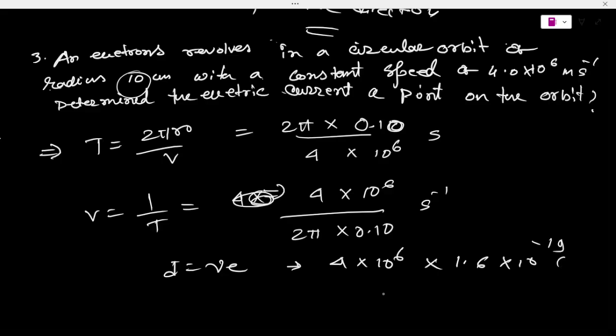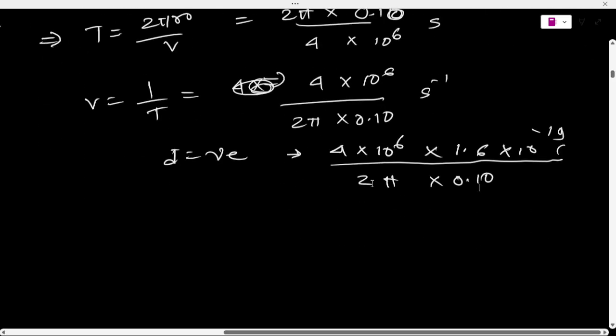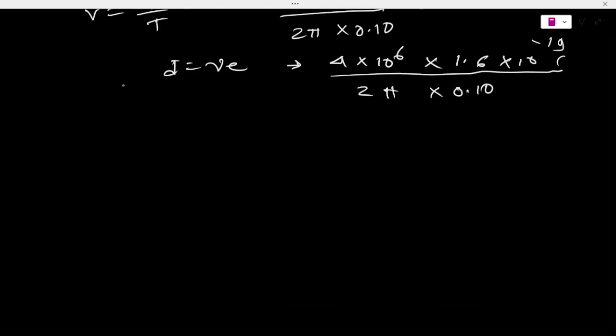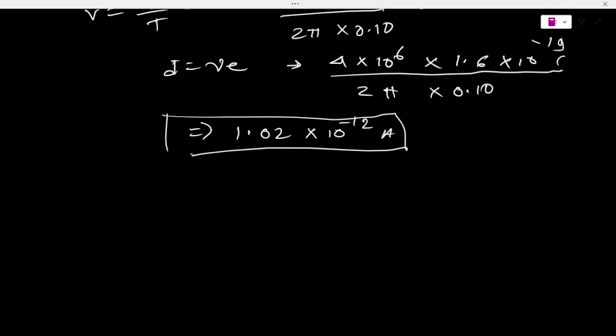Divided by 2 pi into 0.10. So what will the answer come out to be? The answer will be 1.02 into 10 to the power minus 12 ampere. So this will be the ultimate answer of this.